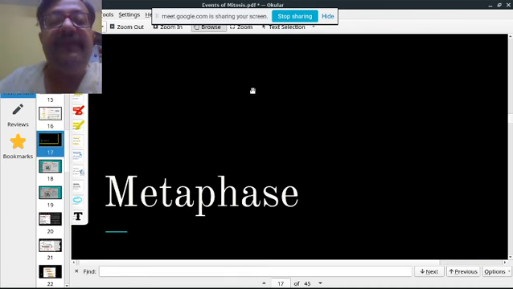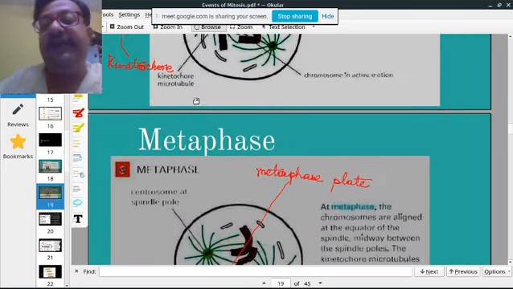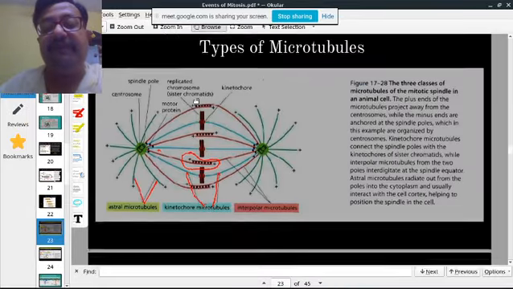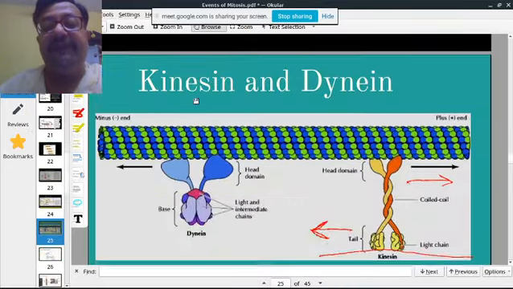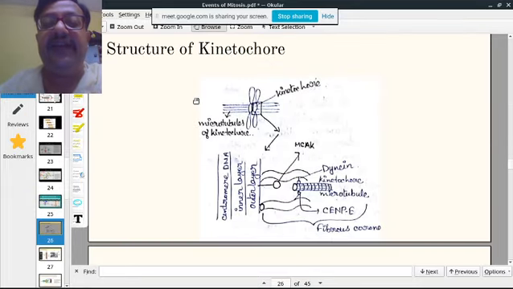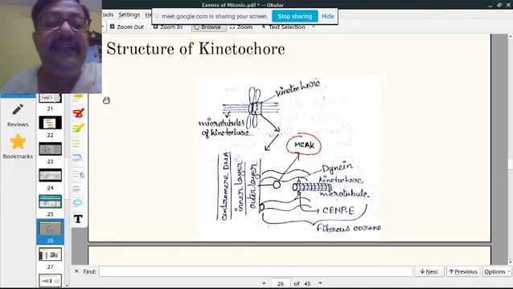So after this, let us get back to the next part. We have seen the molecules kinesin and dynein. Let us have a look at the structure of a kinetochore. There is a protein known as MCAK. Then you have dynein.